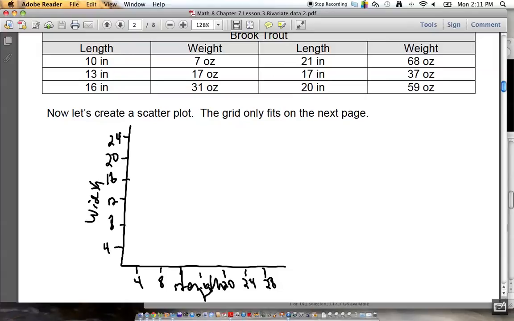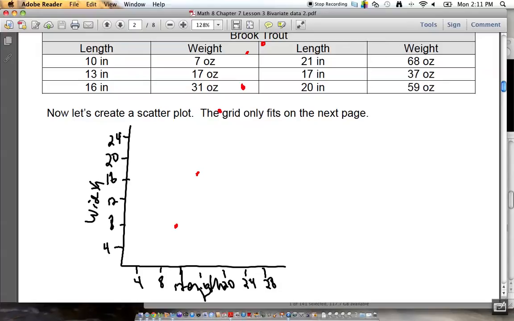10 inches, 7 ounces. 13 inches, 17 ounces. 16 inches, 31 ounces. That's up here. 21 inches, 68 ounces. That's all the way up here. 17 inches, 37 ounces. That'd be about here. And last but not least is 20 inches, 59 ounces. 20 inches, 59 would be right about here. Now, that's a scatter plot. All it means is you mark the points. What's a scatter plot mean? Mark the points, that's it.